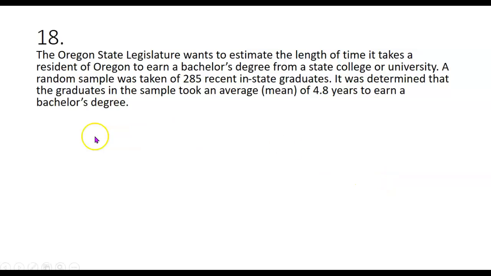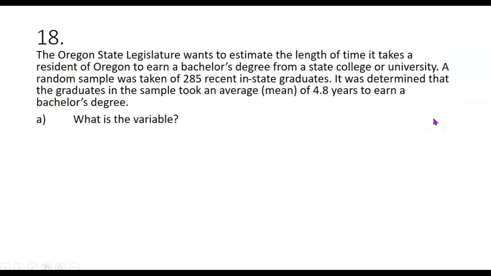Finally, number 18. The Oregon State Legislature wants to estimate the length of time it takes a resident of Oregon to earn a bachelor's degree from a state college or university. A random sample was taken of 285 recent in-state graduates. It was determined that the graduates in the sample took an average or mean of 4.8 years to earn a bachelor's degree.